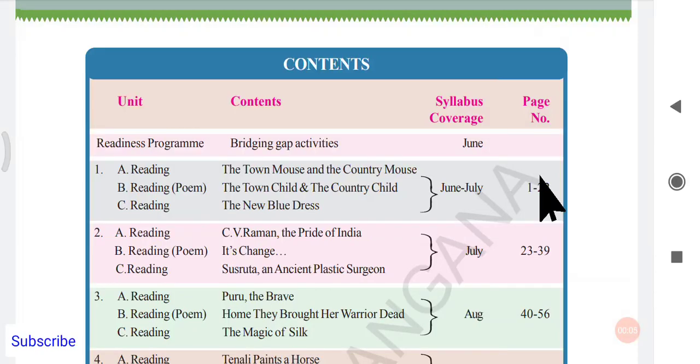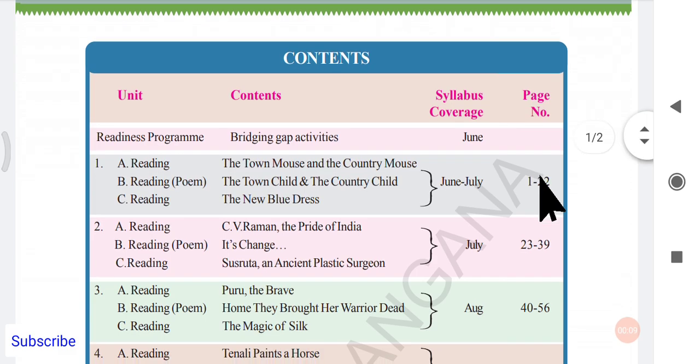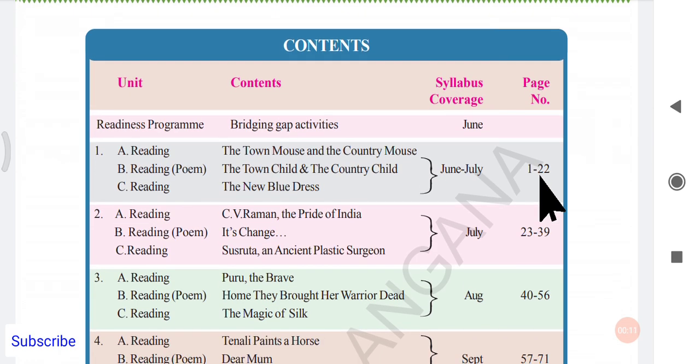So we are continuing with the summaries of 7th class English, and so far we have completed Unit 2 Reading A. In this lesson we shall go through Unit 2 Reading B, that is the poem It's Change, a very short and sweet poem. We shall go through the poem within a few moments.